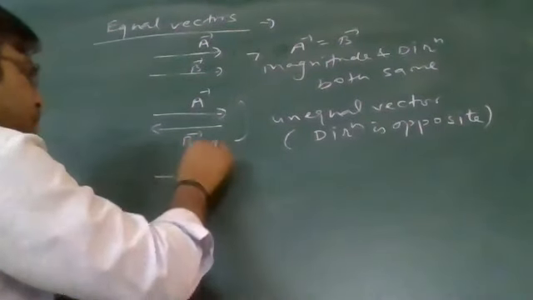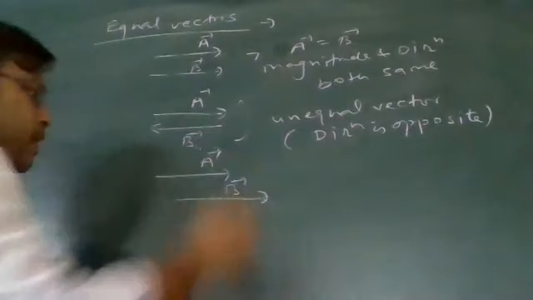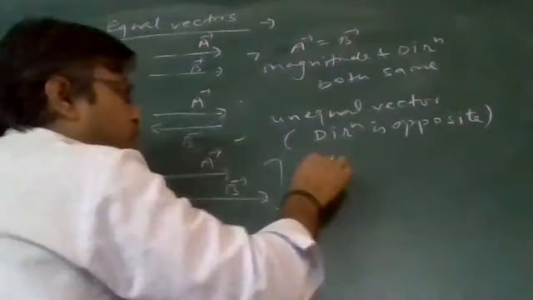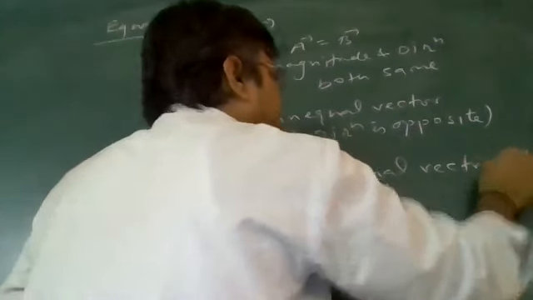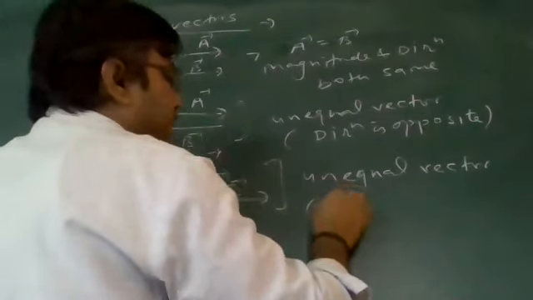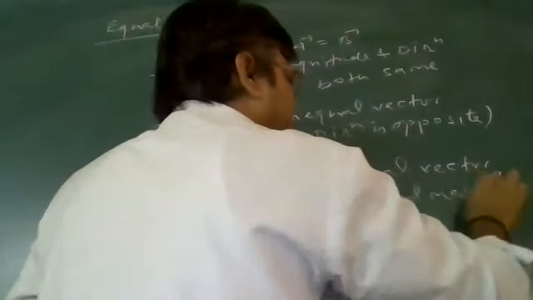And if I'm saying in this manner, this is A vector and this is B vector. Both vectors are in the same direction, but these are also unequal vectors. Why are these unequal vectors? Due to different magnitude. Different magnitude of both vectors. That's why I've said that these are unequal vectors.